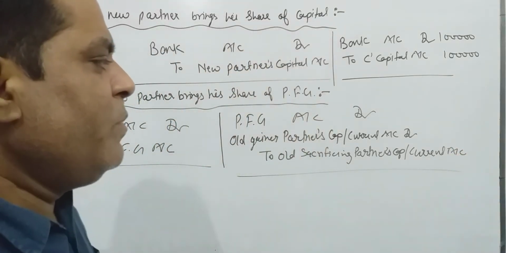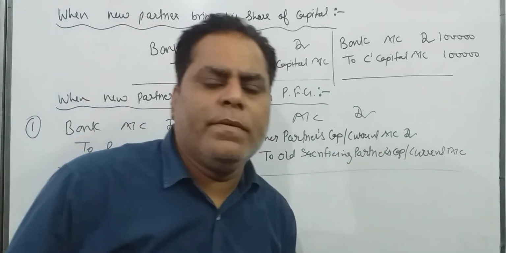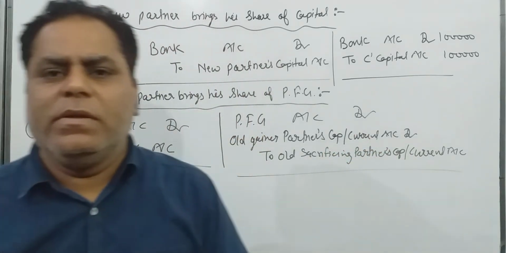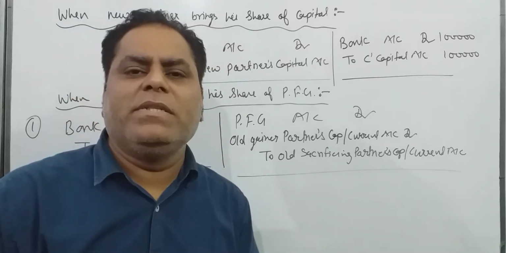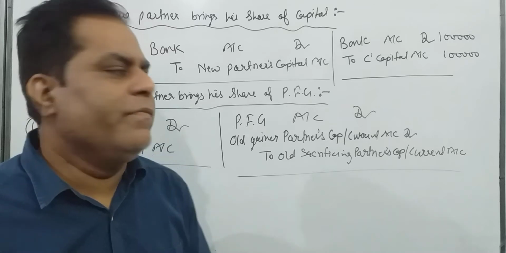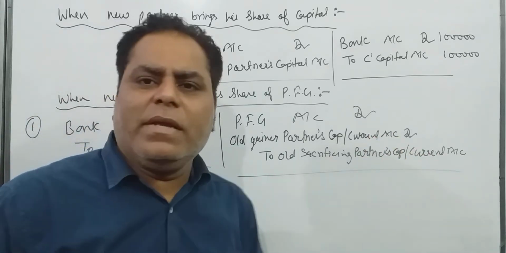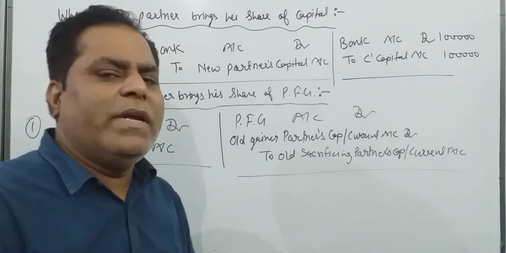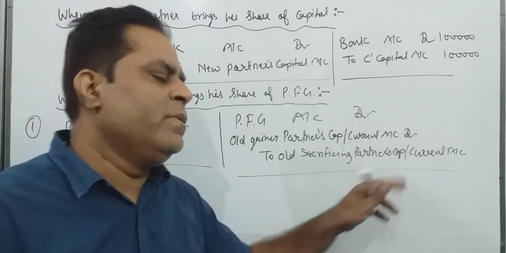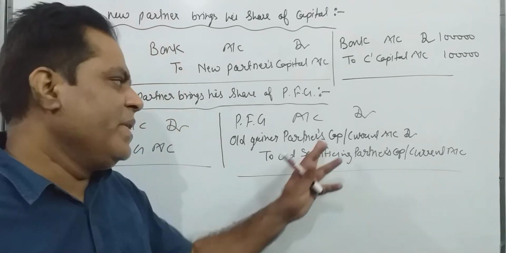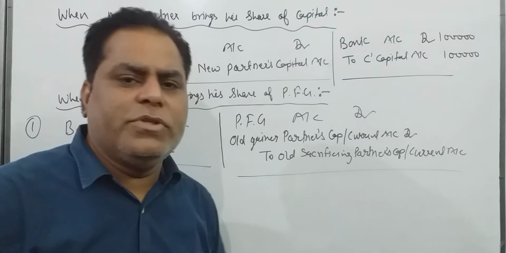Number one thing you have to see is that we are using here capital account also and current account also, and I have explained this already in fundamentals of accounting. Whenever a partner's capital is fixed, we make adjustments in current account, and whenever capital is fluctuating, we make adjustments in capital account. It depends upon the question.